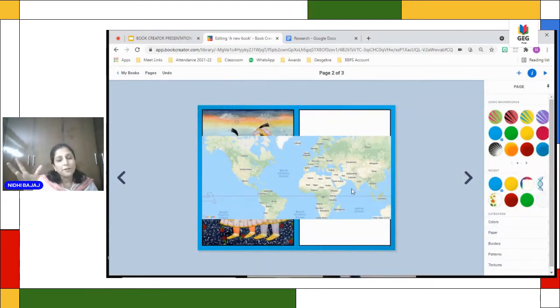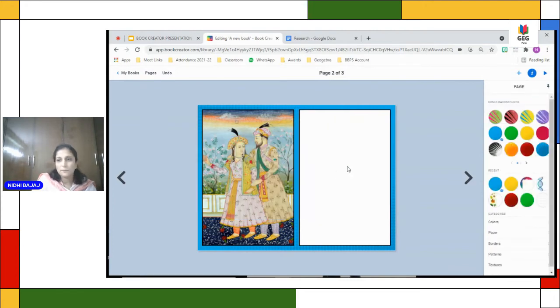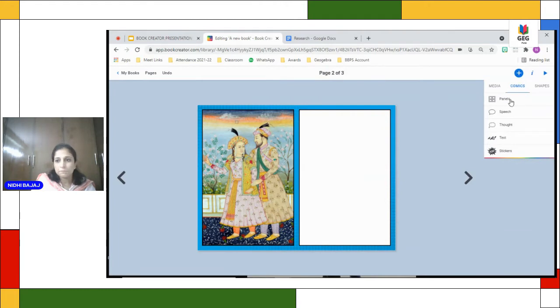Now, if you're inserting an image or a map, it will not fit into panel as the earlier one. Oh, I did something wrong though. I'll do this again.